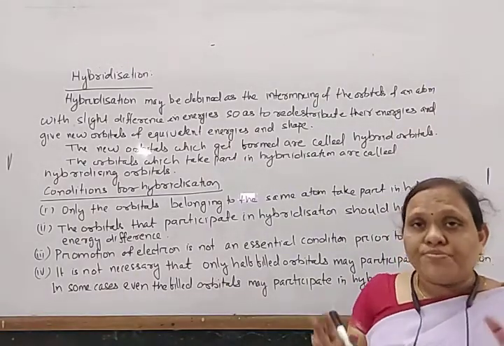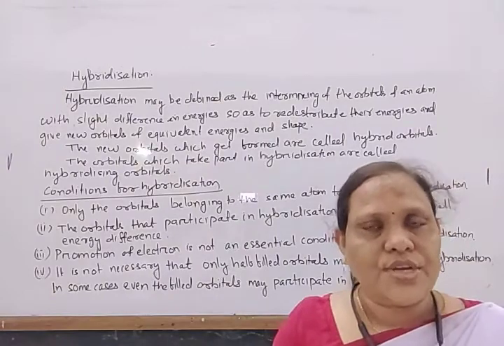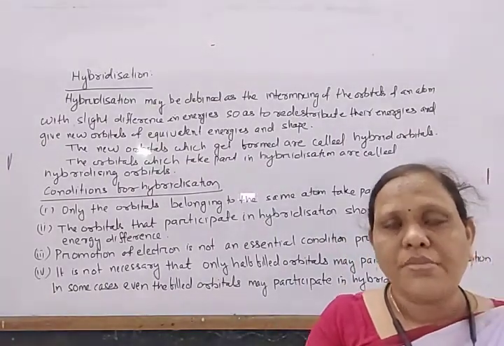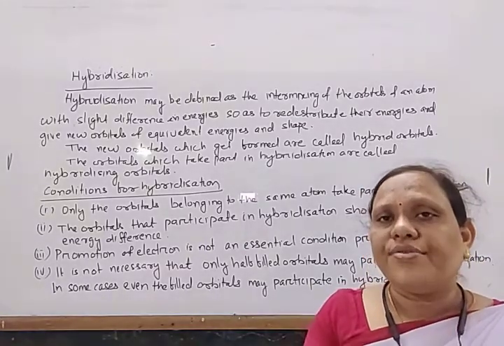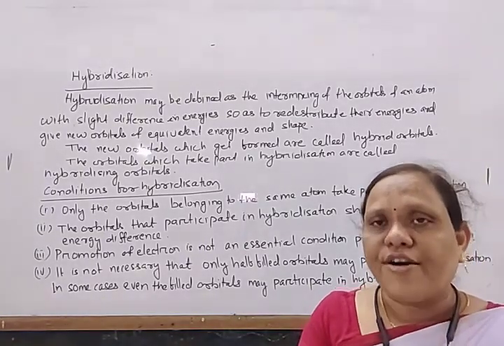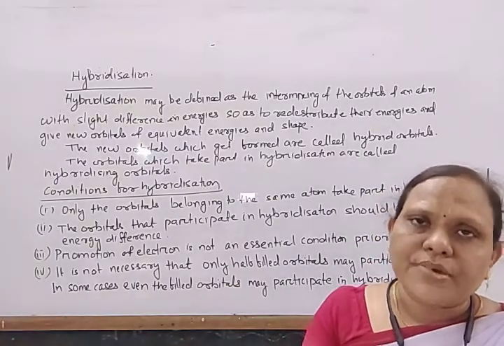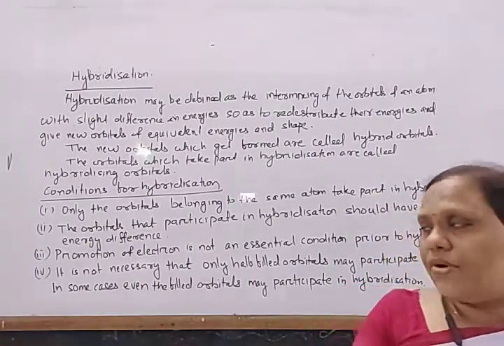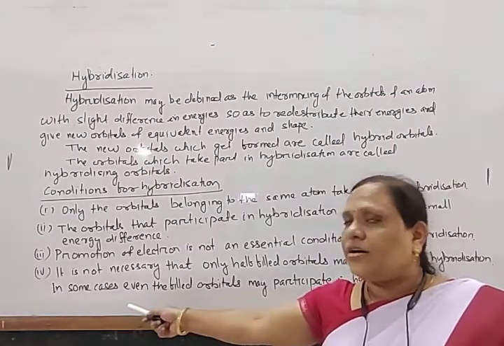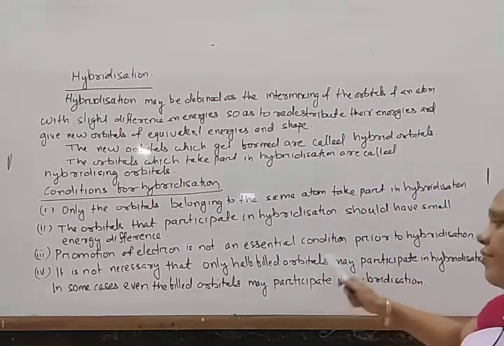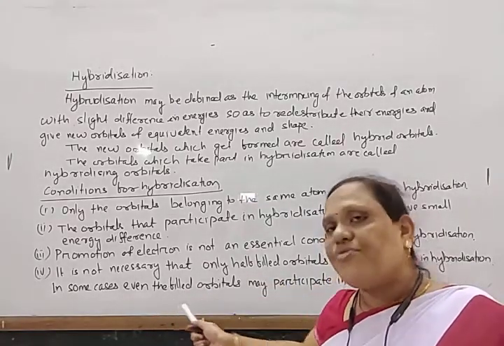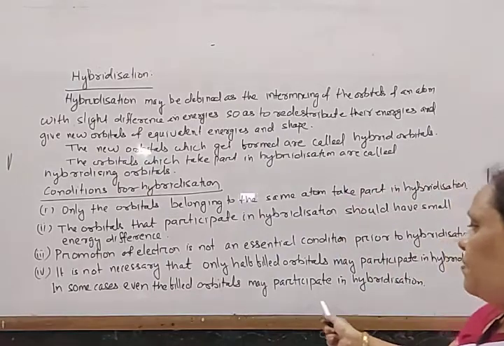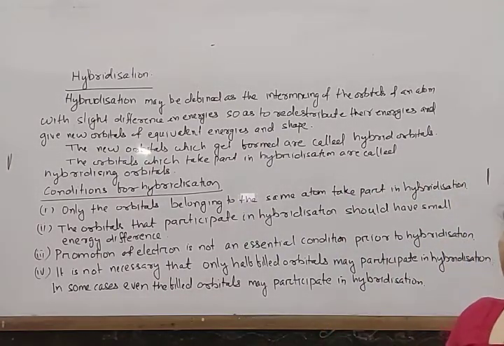But when a covalent bond is formed, according to valence bond theory, generally the orbitals which are half-filled overlap to form a bond. But here it is not necessary that only half-filled orbitals participate in hybridization. In some cases, even filled orbitals may participate in hybridization. So note down these conditions for hybridization.